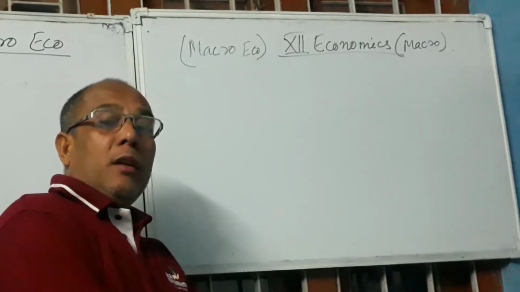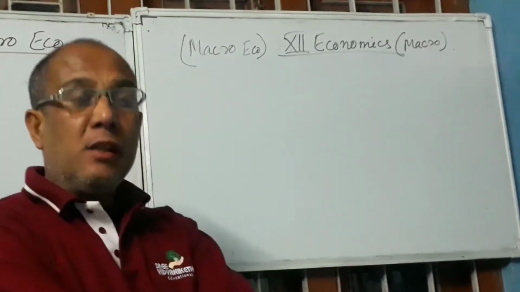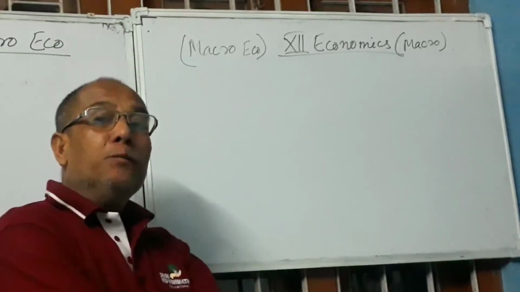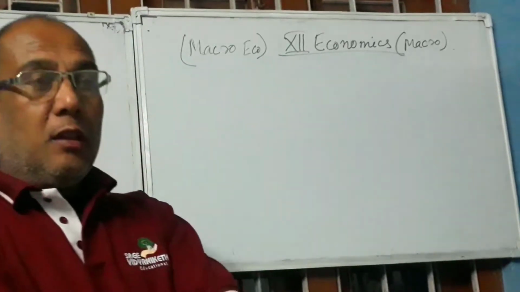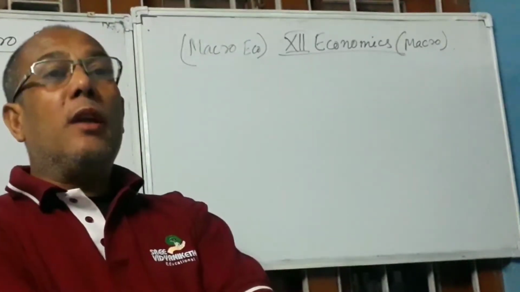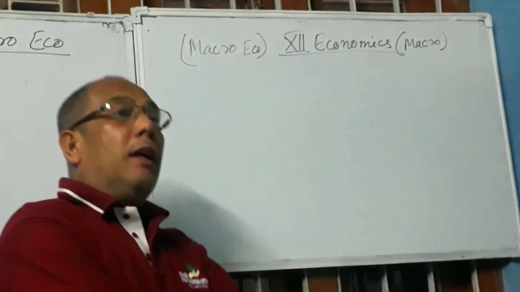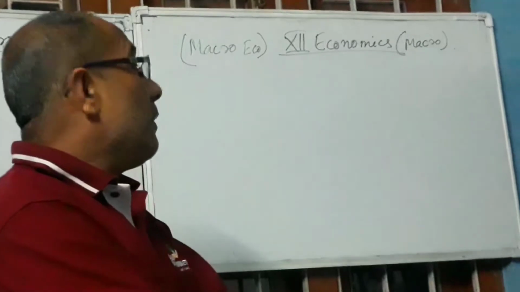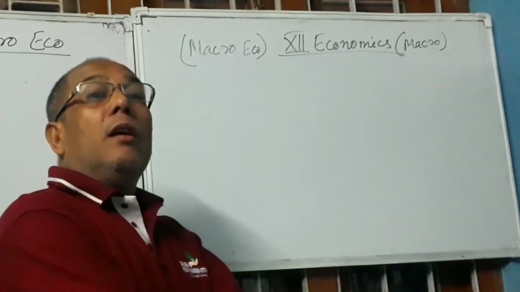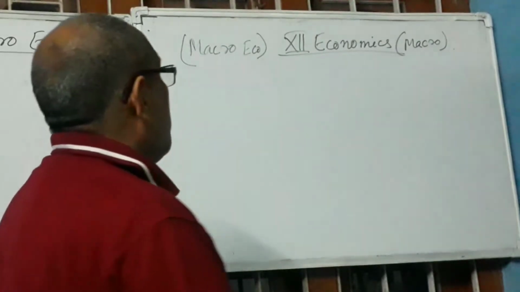In my previous chapter, I was discussing chapter number 2, macroeconomic analysis. We have discussed there the circular flow of income. The circular flow of income has three topics: the two-sector model of economics, the three-sector model of economics, and the four-sector model of economics. Among these topics, the first topic has been analyzed in my previous video. Now the second topic I am going to tell you about.